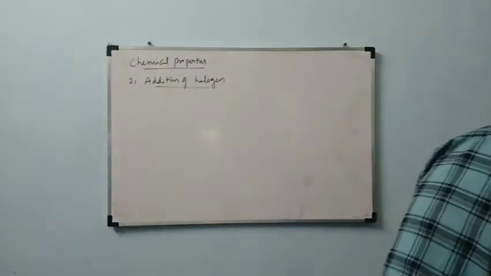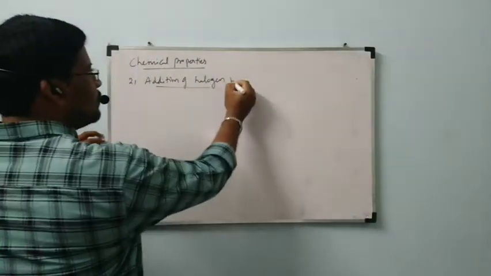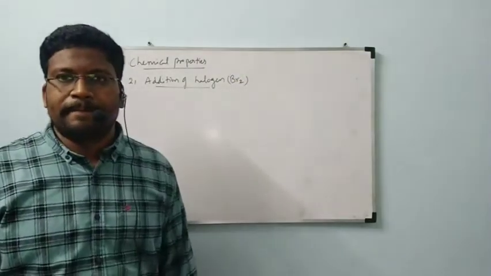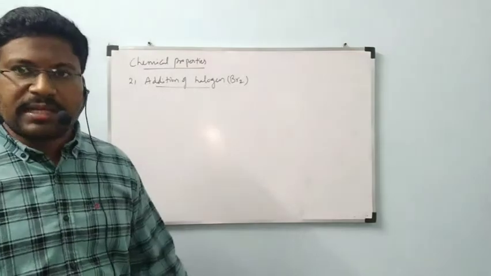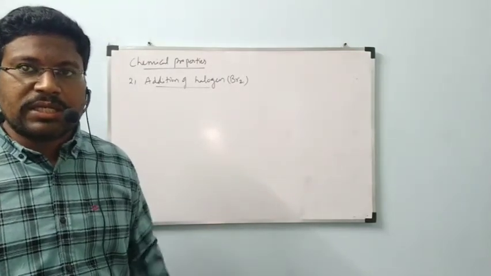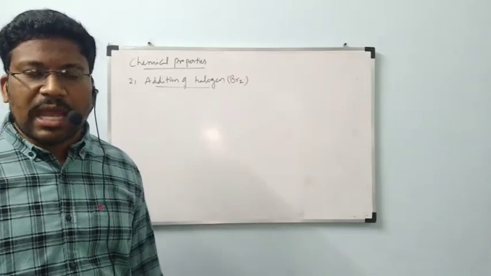Addition of halogen. Halogen is nothing but Br2, for example bromine. Okay, this is called halogenation. Addition of halogen is called halogenation.